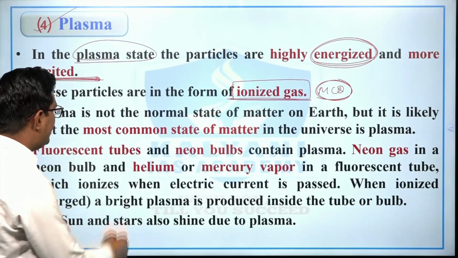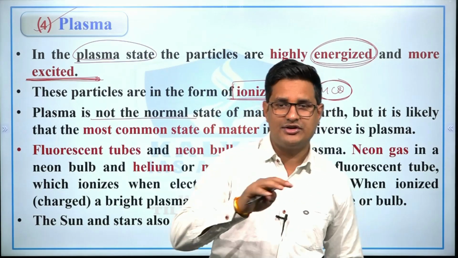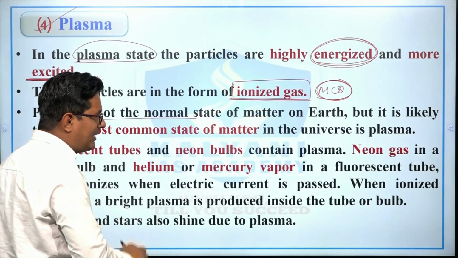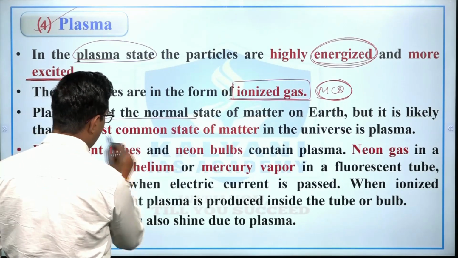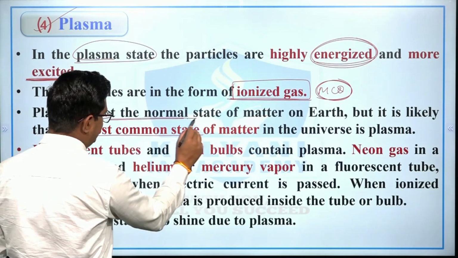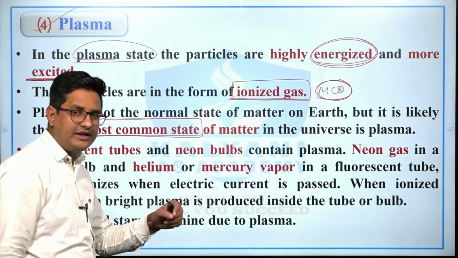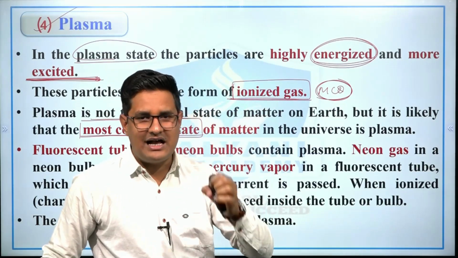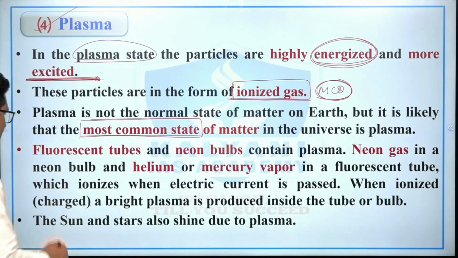right? Plasma is not the normal state of matter on the earth, but in the universe the matter is found maximum in the plasma state. So we can say that this plasma state is the most common state of matter in the universe, because the stars are having plasma state, right?